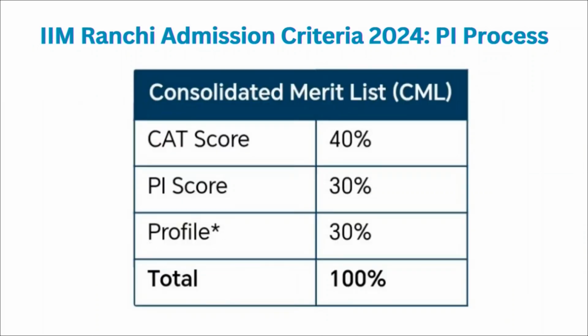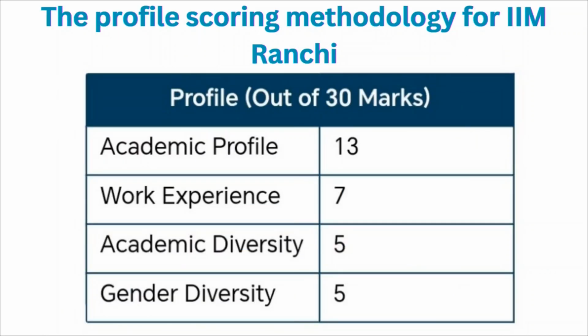If we consider the consolidated merit list, then 40% weightage is given to your CAT score, 30% weightage is given to your personal interview score, and 30% weightage is given to your overall profile. Considering the profile scoring methodology for IIM Ranchi, 13 marks are given to your academic profile, 7 marks for work experience, 5 marks for academic diversity, and 5 marks for gender diversity.